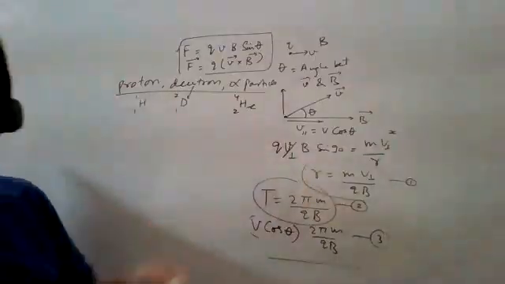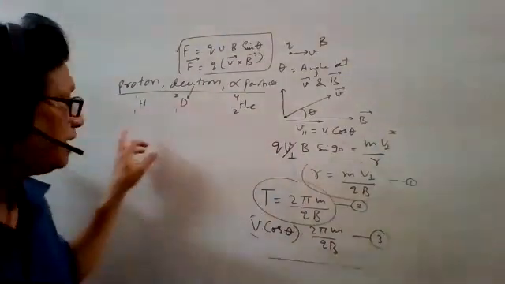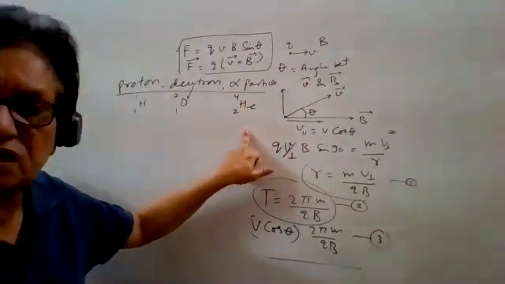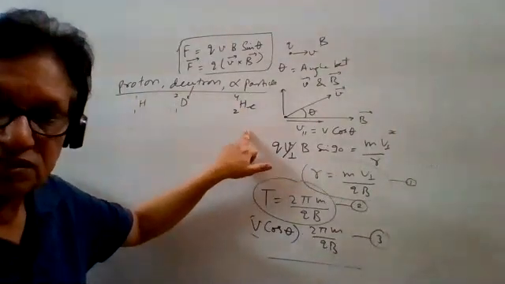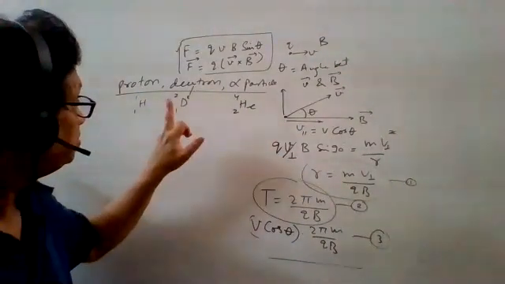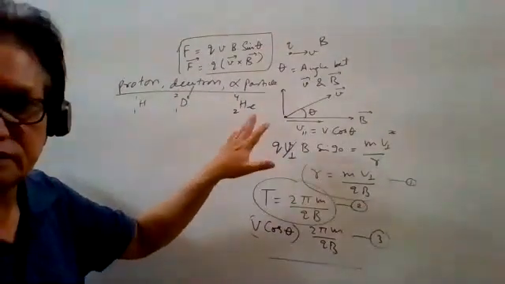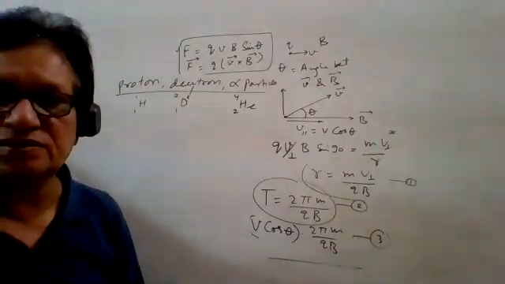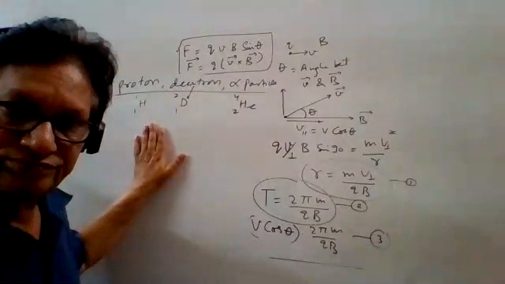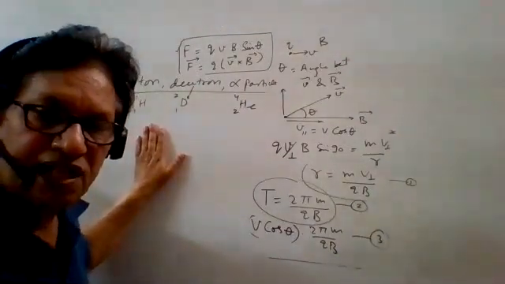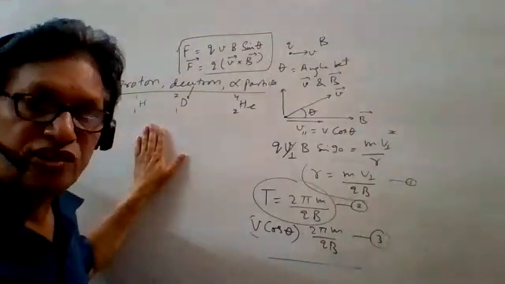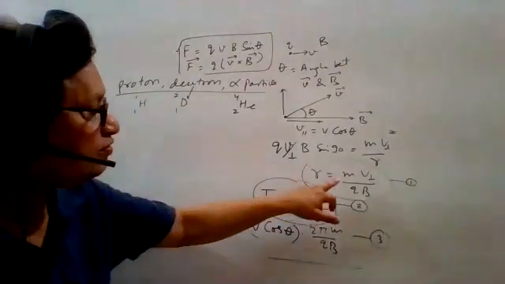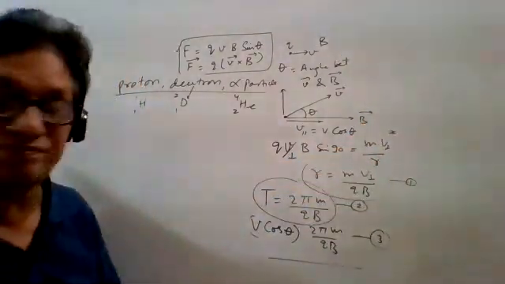So find out the ratio of charge in proton, neutron, and alpha particle. 1, 1, 2. This is the ratio of charge: proton 1, neutron also 1, and alpha particle 2. What about the mass ratio? 1 to 4. With this, suppose there are 3 particles entering an external uniform magnetic field with the same speed. First, a very easy thing, with the same momentum. Mass into velocity is the momentum.